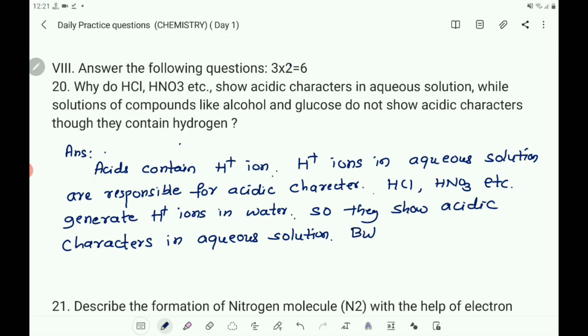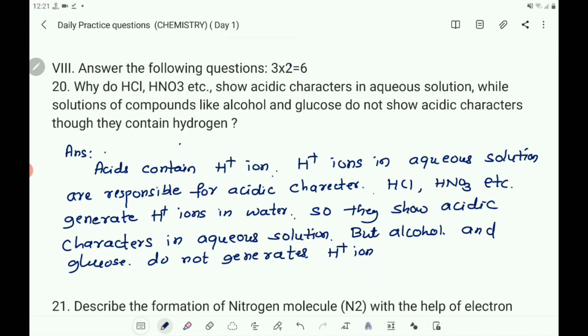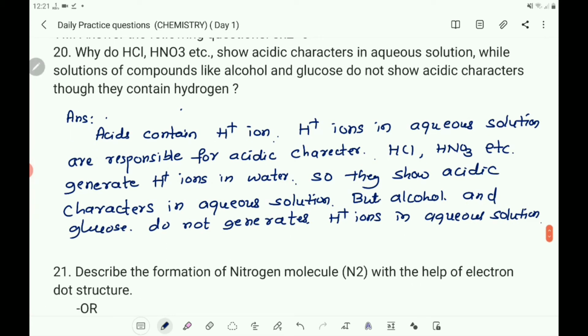But alcohol and glucose do not generate H plus ions in aqueous solution. So they do not show acidic character.